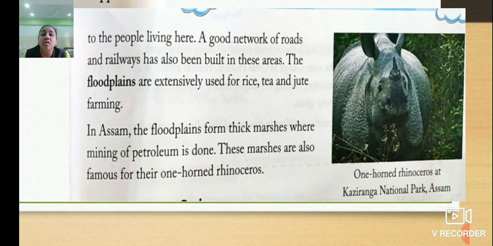In Assam, the floodplains form thick marshes where mining of petroleum is done. These marshes are also famous for their one-horned rhinos.